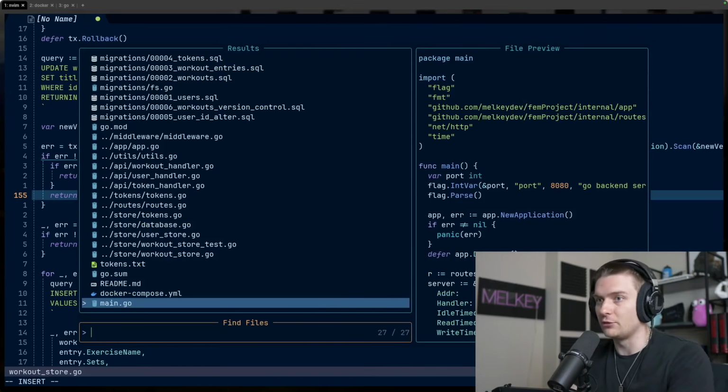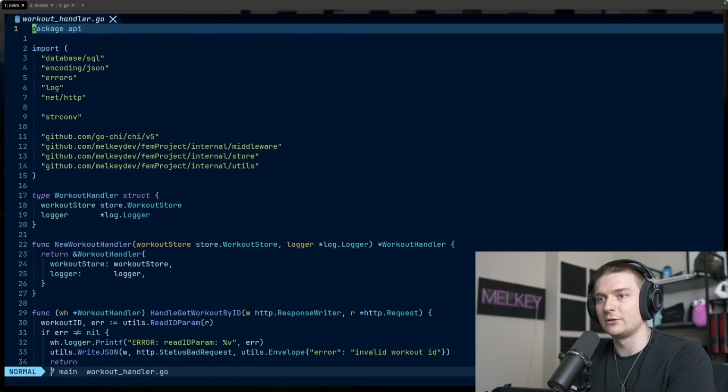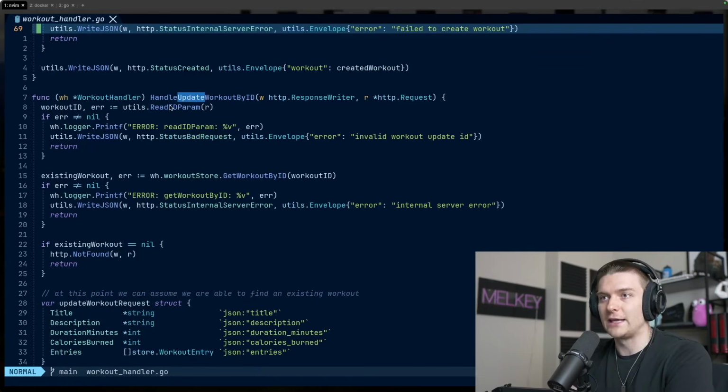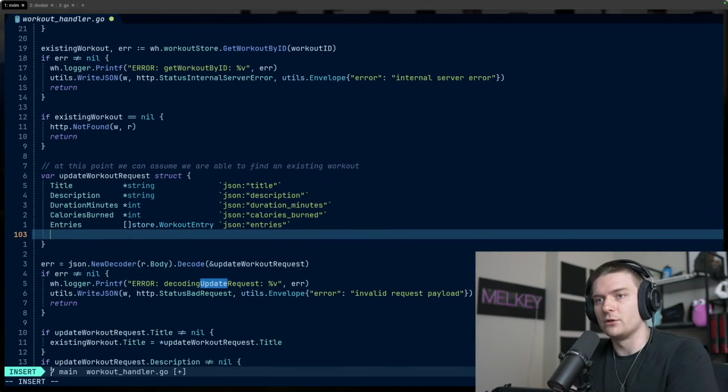And now we can actually head up to the API layer and make the modification there and actually use the result from the version SQL result. So let's go ahead and go into the workout handler here. We have this function called handle update workout by ID. And this is now where we're going to have to modify the version and add it here. Okay, and the first thing I want to do is right here, we're going to add this new field called version. It's going to be int. I'm going to do JSON version, like so.